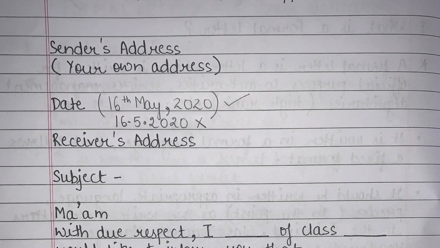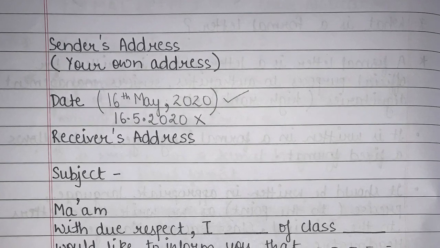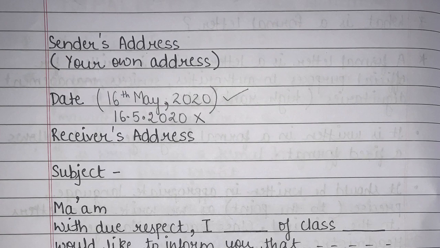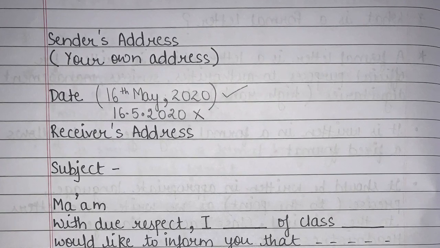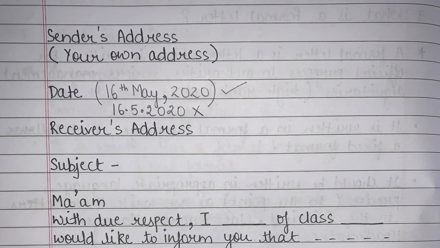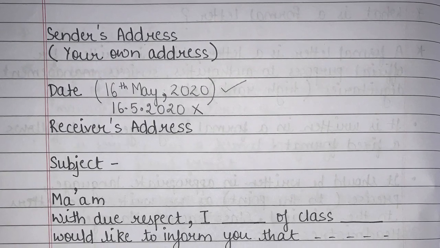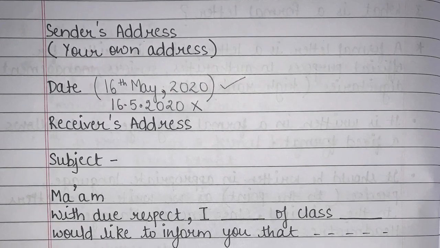Okay. Can you see the way I have written? I have marked it with a tick mark. I have written here 16th May 2020. So you have to write this way. This is the formal way of writing dates. If you write this way, 16.5.2020, marks will be deducted in exams. Okay, so don't write this way. Write the way I have written.